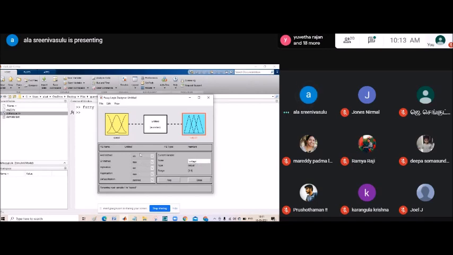Now if the input factors are 2, if you need to take 2 inputs at the input side, you can see here in the edit option. You can click on the edit option and add a variable, either on the input side or output side.